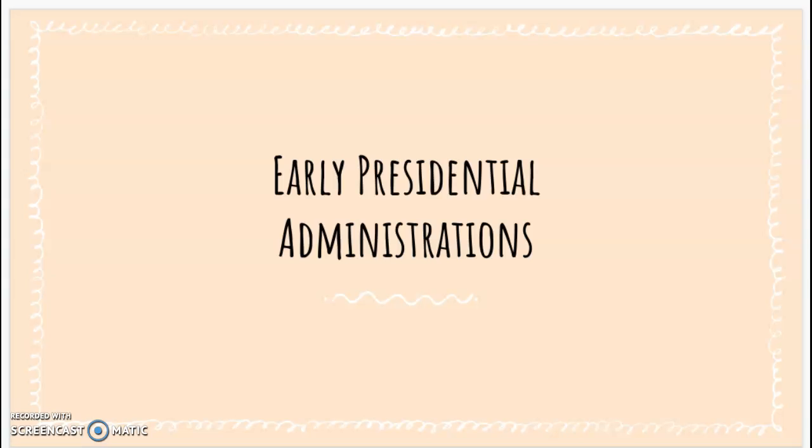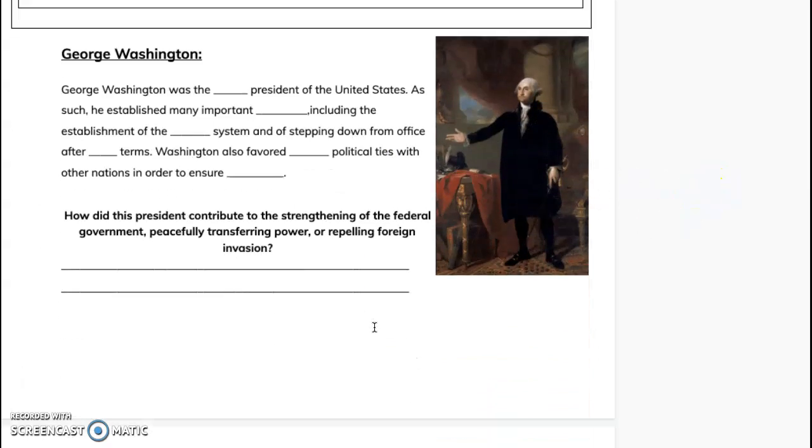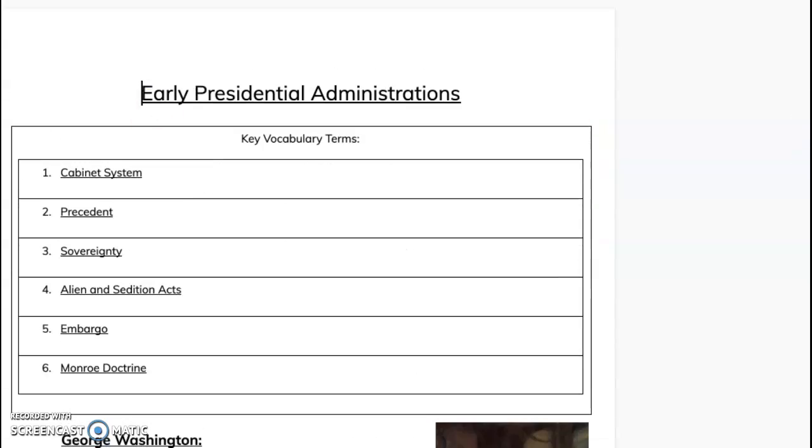Today we're going to be learning about the first 5 presidents of the United States and how their actions and choices shaped the government and the country. So I provided each of you with a link to our guided notes. As you can see here, these are our guided notes. We have a section for each president as well as a vocabulary section at the top.